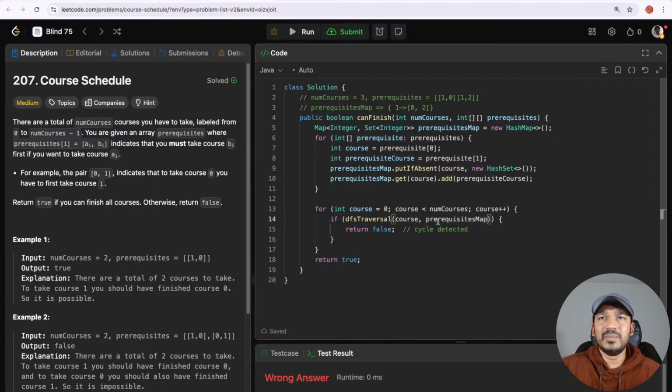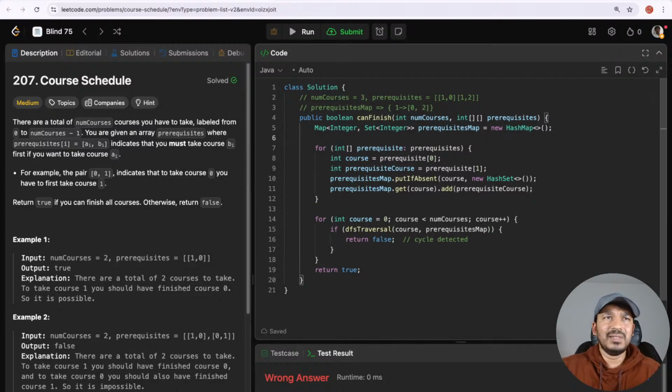And also we need some notion of visited, whether we have already traversed a course. I mean whether we have already taken a course, in general terms. Let's keep a visited set.